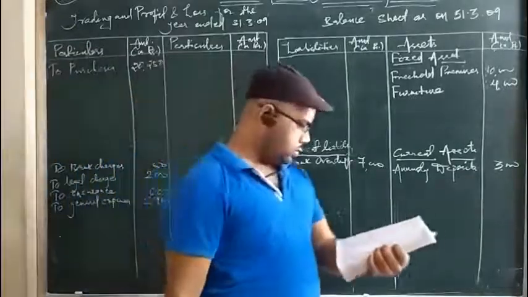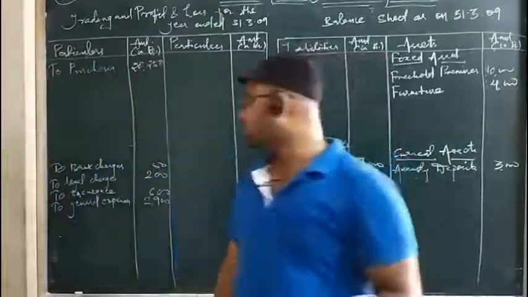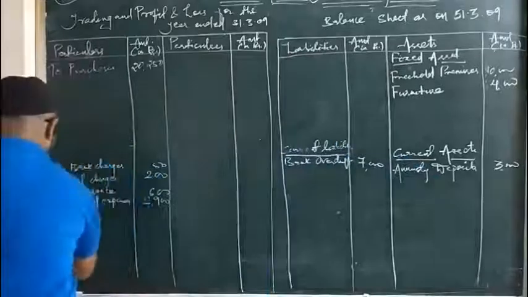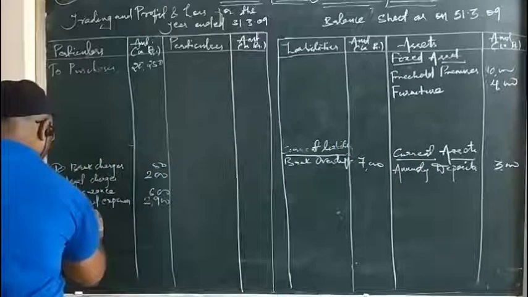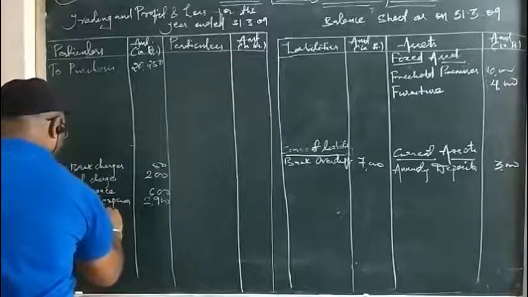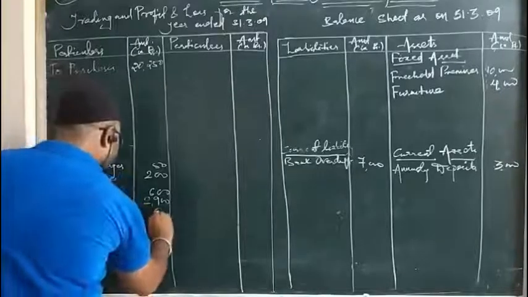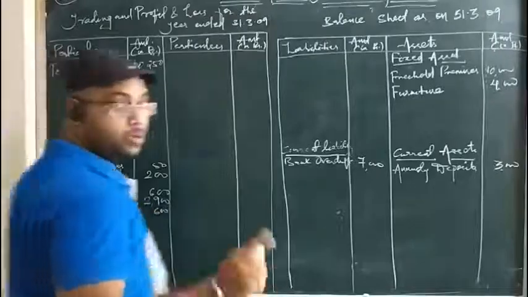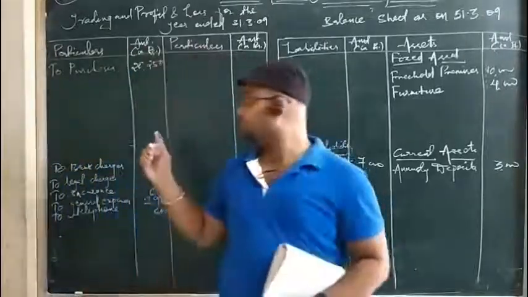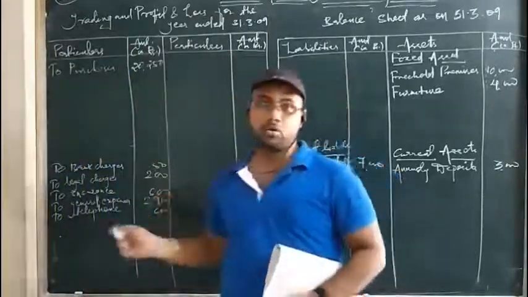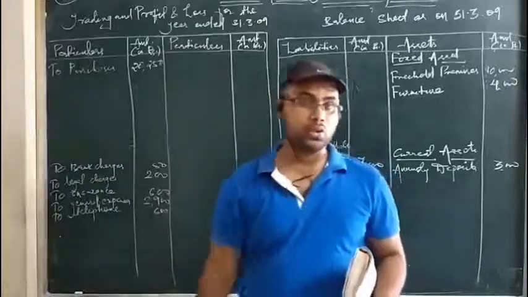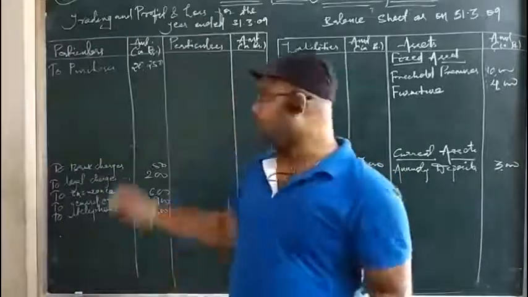Then telephone. Telephone means telephone charges. So it is also an indirect expense. So telephone charges are 600 rupees. Look, I have also told you that there may be an issue regarding the visibility of the items or the amounts. For that purpose, you have to look at the question carefully again and again. Okay, because we have a space issue here.